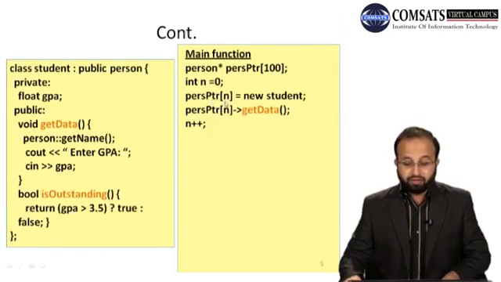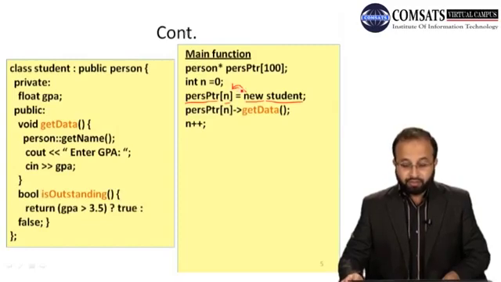So इस array के 0th index में we assign the address. So this new operator reserves the memory for a student object and returns the address. That address will be assigned over here in the 0th index of that array. ठीक है. So 0th index में आ जाएगा वो address, and then we call a function.